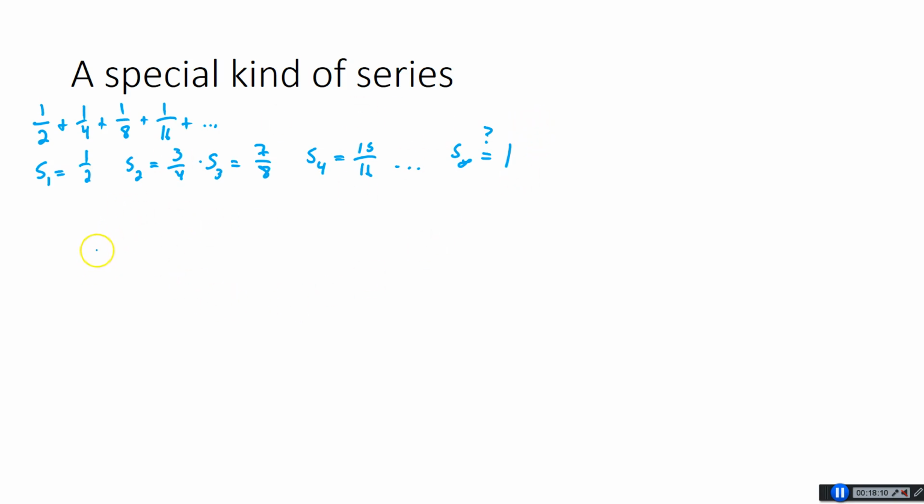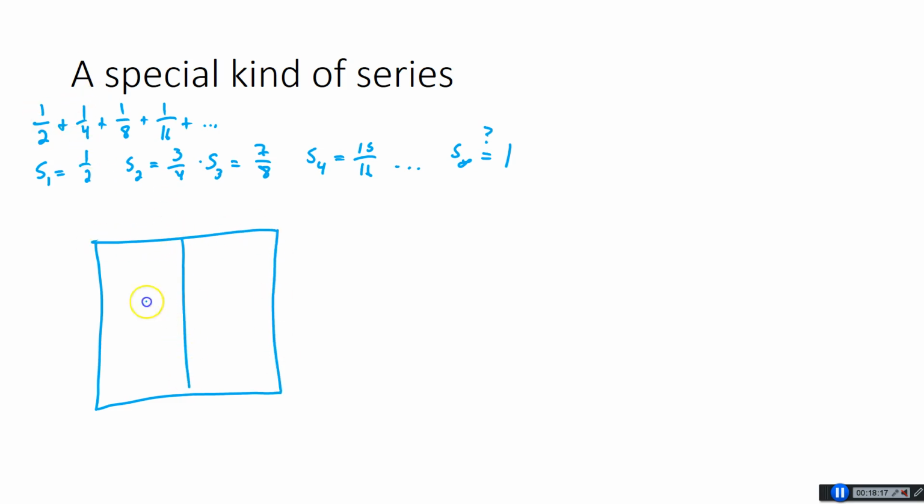And let me give you a visual representation of this that I think is kind of cool. So we take a square, and we say the first term is 1/2. Then the next term is a 1/4, so that would be 1/2 of a 1/2. Next term is an 1/8, so this is a 4th right here. So we're adding these together. I'm thinking about this in terms of area. So we're taking this area, we're adding this area to it. So far we've covered 3/4.